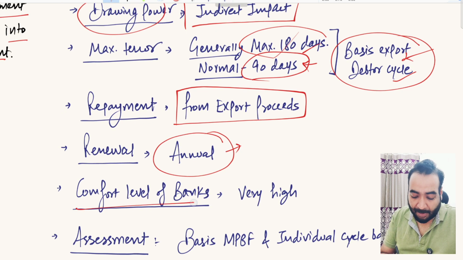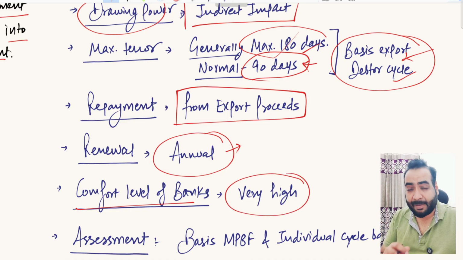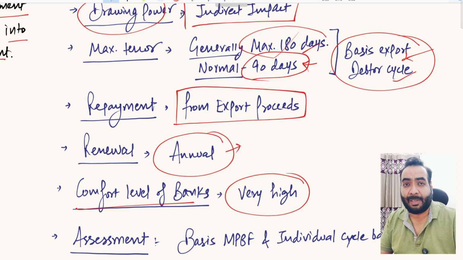So comfort level of the banks: I have worked in banks in credit profiles for 10 years. So let me say it once again: bankers are highly comfortable in funding the post-shipment finance facility to the clients, even better than CC limit or pre-shipment finance facility. Why? Because in post-shipment finance facility, finance is given once the exports are done, right?